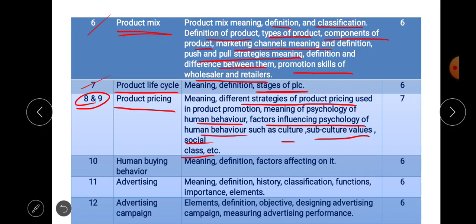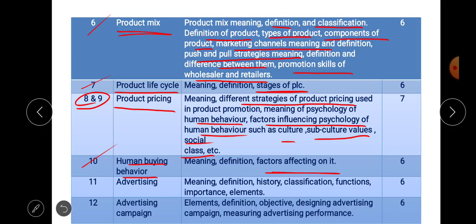Then the meaning of psychology of human behavior and the factors influencing psychology of human behavior. In that, such as cultural factors, subcultural values, and social class, we are going to discuss in detail. Okay, then lecture number 10, that is human buying behavior. In this particular topic, we are going to discuss the meaning and definition of human buying behavior and the factors affecting human buying behavior.